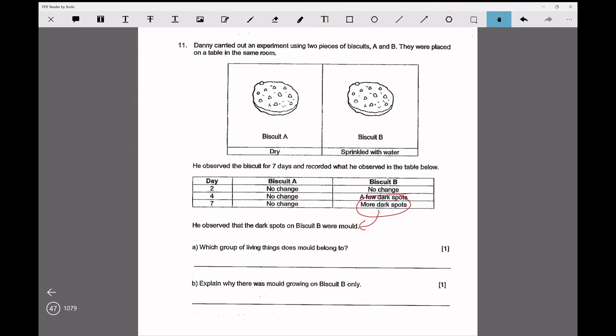Mold grows best when there's air, warmth, and moisture. Moisture, that means water. Sprinkle with water. So anyway, question A is asking you which group does mold belong to? It belongs to the fungi. So why is there more mold growing on B? Because of the water.